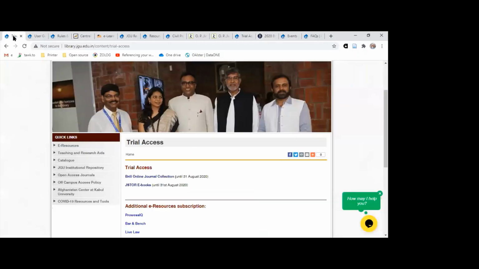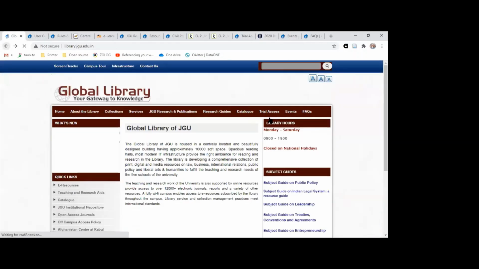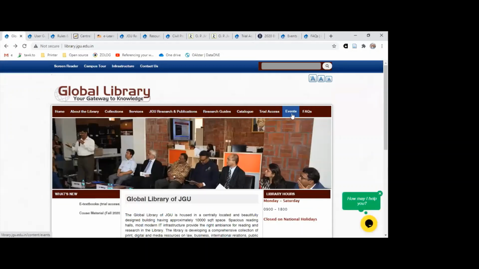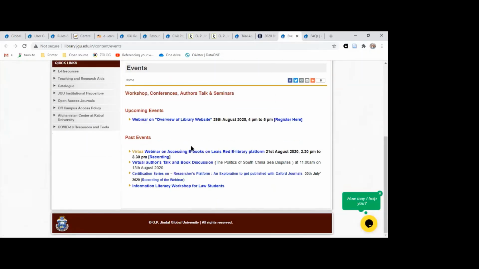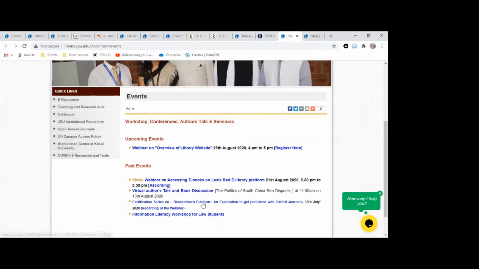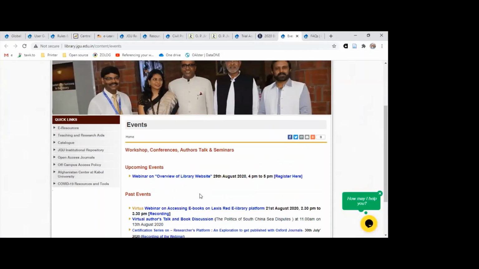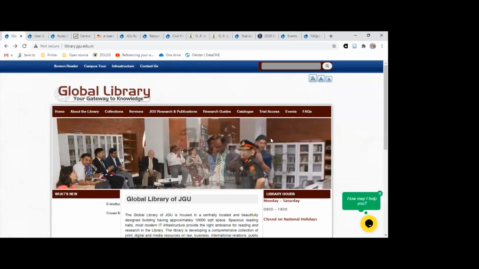Exactly. Going back, next on the horizontal tab, we have the events tab. Events tab is going to appear like this, wherein we have the upcoming events and the past events. You can use this page as an archive also, wherein you can check for the recordings of the webinars which we had some time back, or else you can check all the details also about the upcoming webinars or any other events we have.